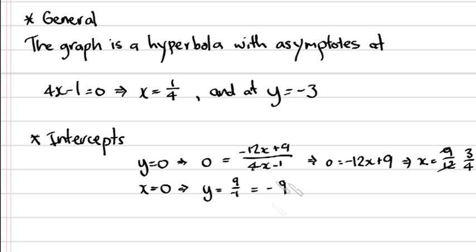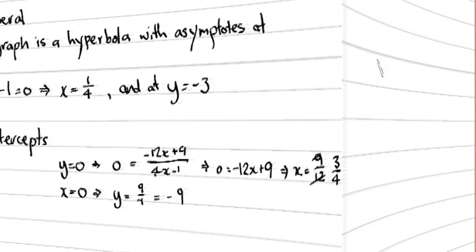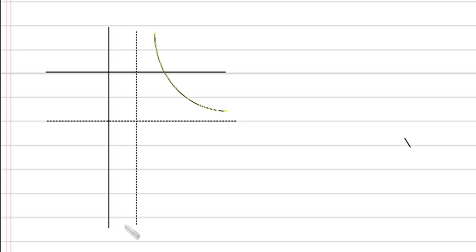And so these are our intercepts, and now we have everything we need in order to sketch our graph. So we sketch up the axes, label them, and label the significant points on the curve: horizontal asymptote at negative 3, vertical asymptote at x equals positive 1/4, and a y-intercept at negative 9, x-intercept at 3/4.